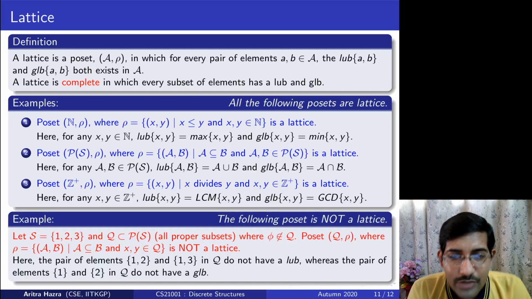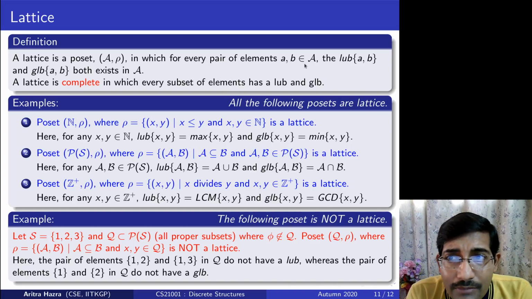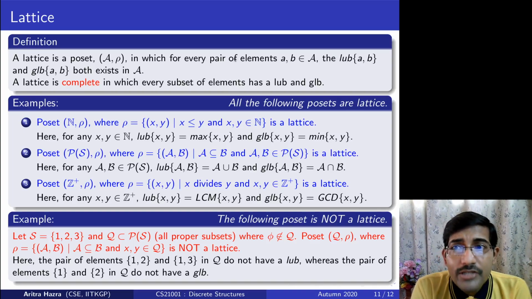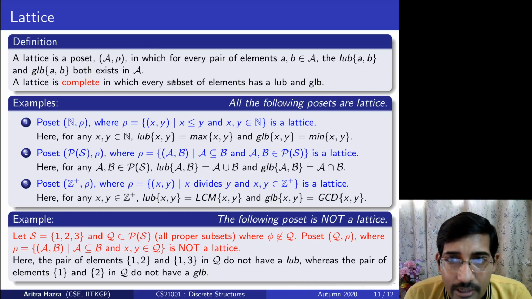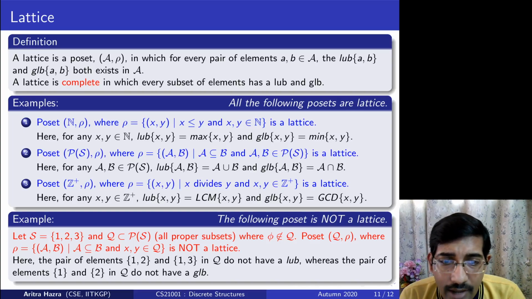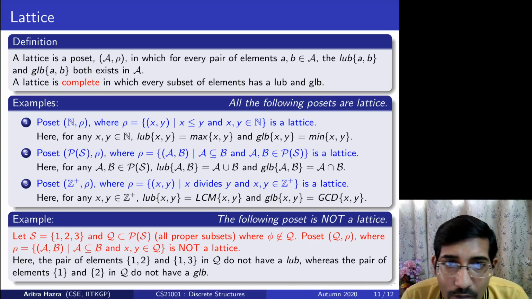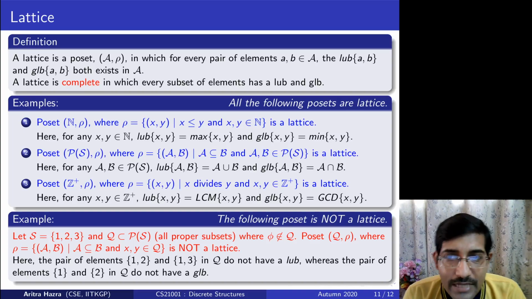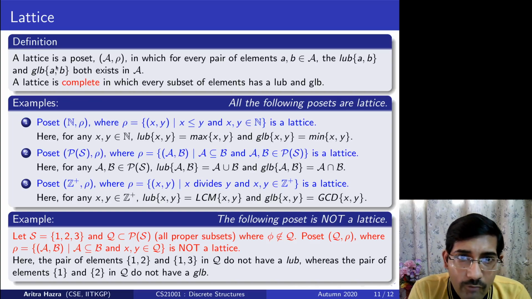Now consider a poset which is not a lattice. I want every pair of elements to have both a least upper bound and a greatest lower bound. If I can find that any one of them is not present, either a least upper bound is not present or a greatest lower bound is not present, then it does not qualify. For both to exist forms it as a lattice.